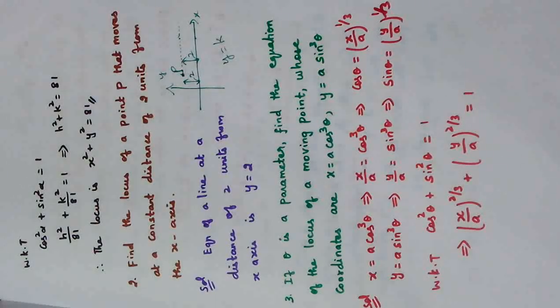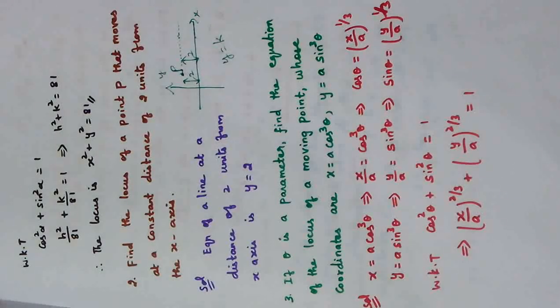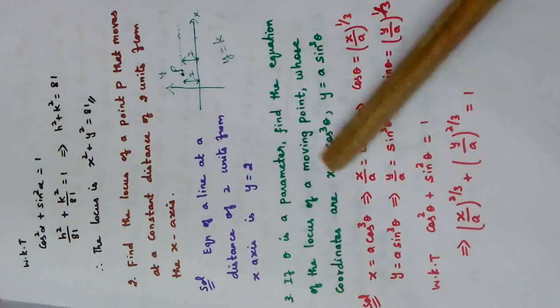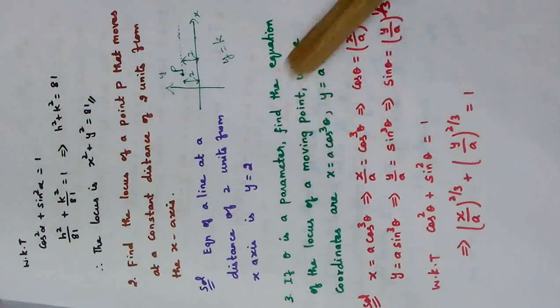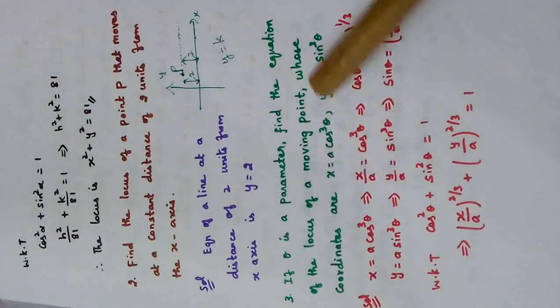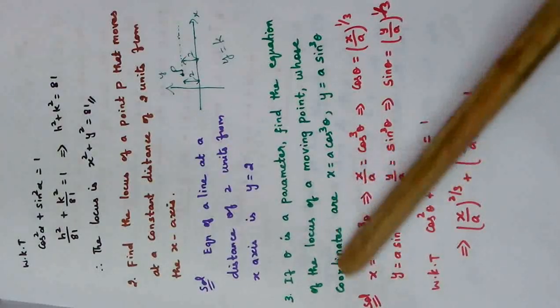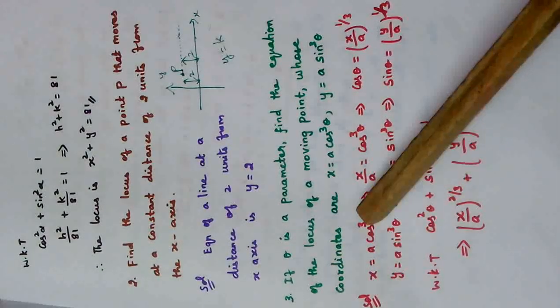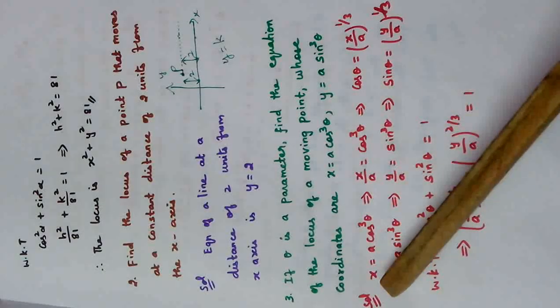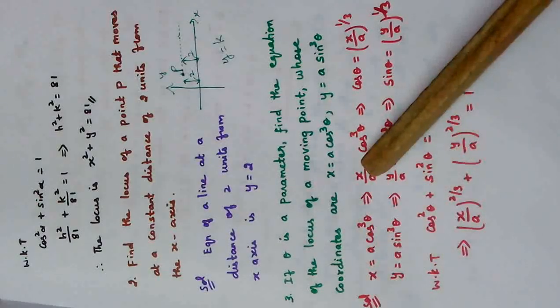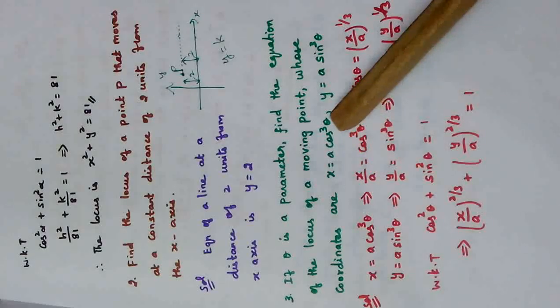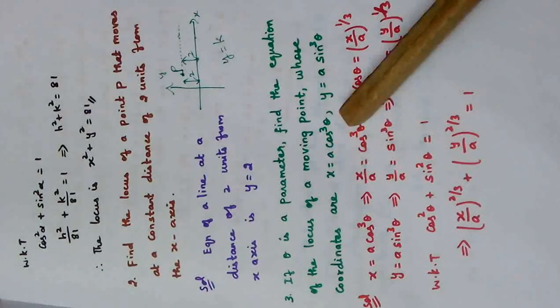So how are we going to find the locus now? Just listen. In the answer, first we are taking the general point, x is equal to a cos cube theta, y is equal to a sin cube theta. From this I am going to calculate cos theta. First bring this a to the left hand side, it becomes division. Cos cube theta will remain on the right hand side.